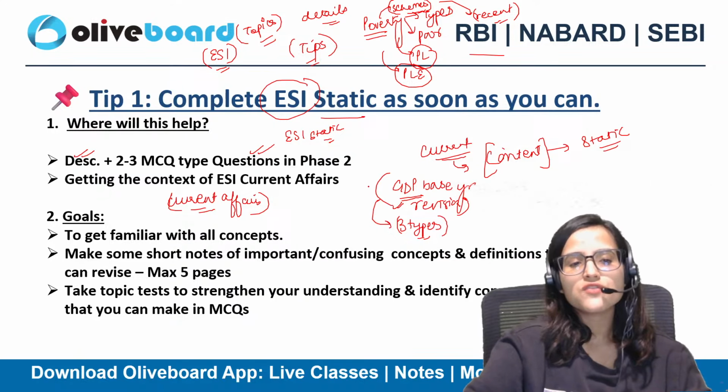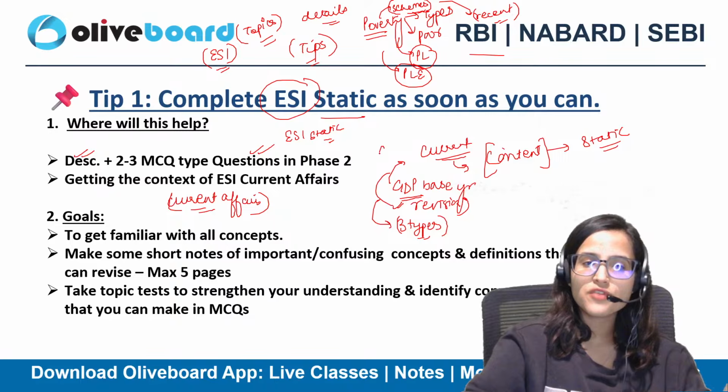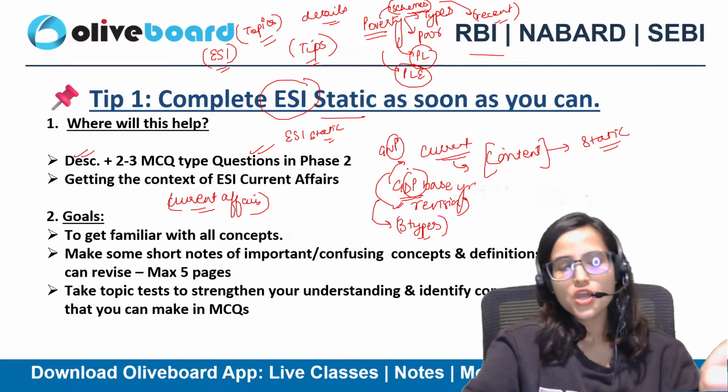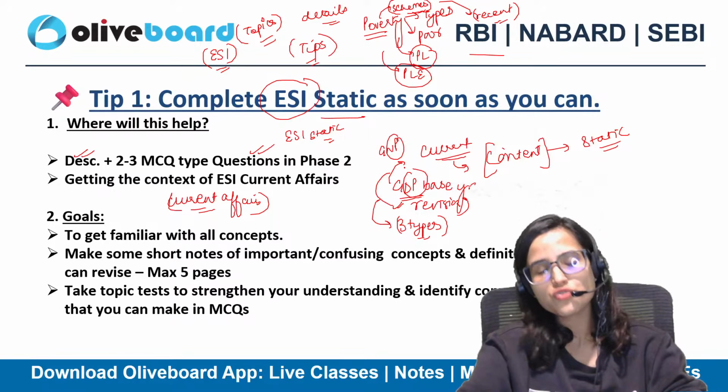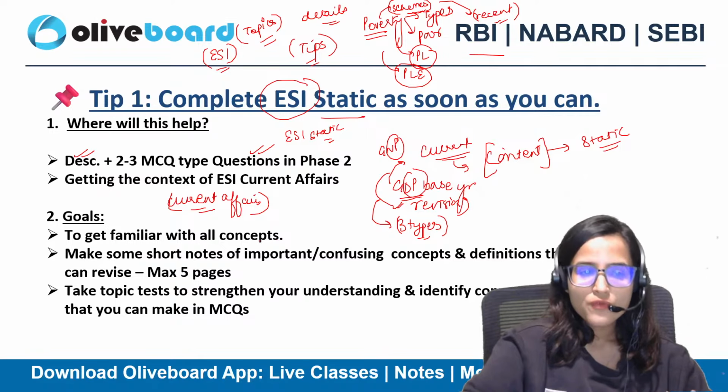Say GDP base year revision is in news, but you don't know what is the meaning of GDP. You don't know how is GDP different from GNP. How is national product different from domestic product? So in order to understand the current affairs, you need to know the static portion. So you have to get familiar with all the concepts.